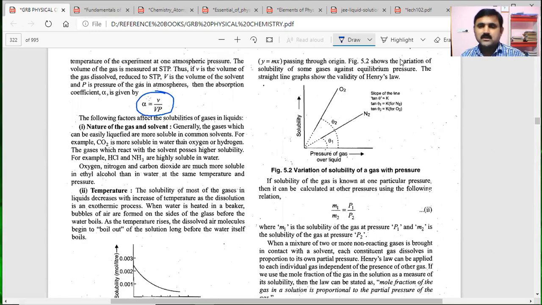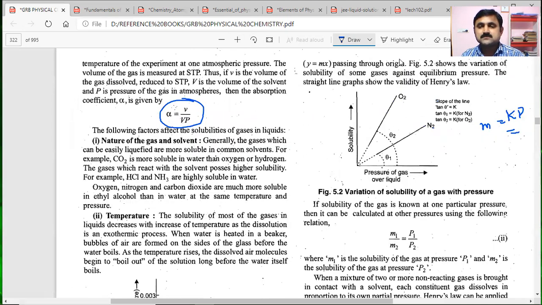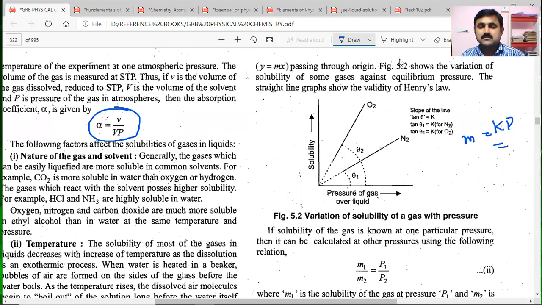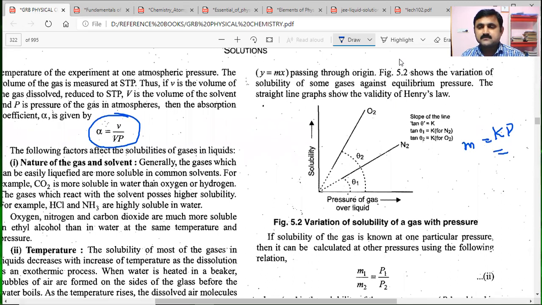If you compare M equals K into P with y equals mx, you will get this type of graphical representation. This shows the variation of the solubility of some gases against the equilibrium pressure. We see a straight line for oxygen and nitrogen.